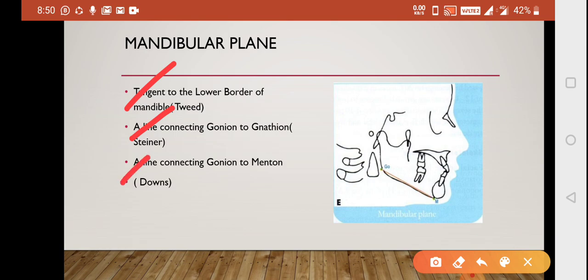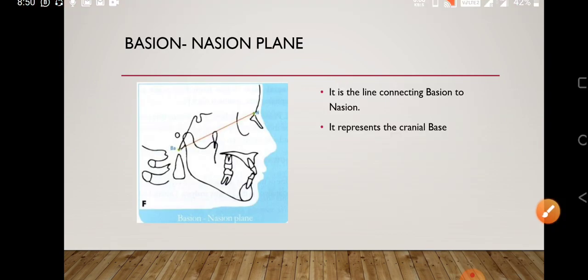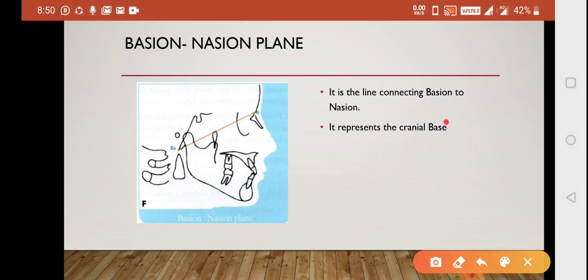So which mandibular plane is used in which analysis? This kind of question can be asked. Next is your basion to the nasion plane, and what does it represent? It represents the cranial base, basion to the nasion. You have to remember this much only.